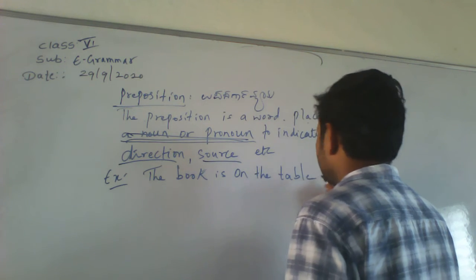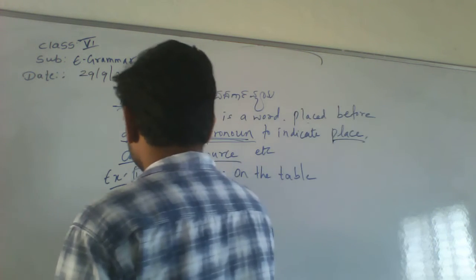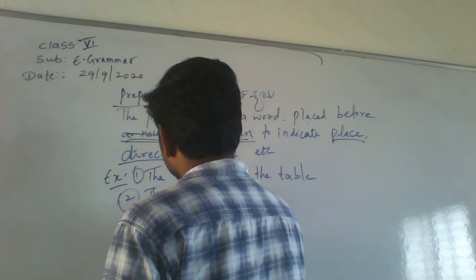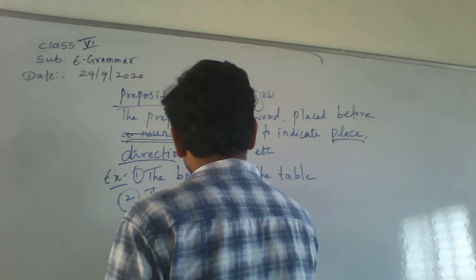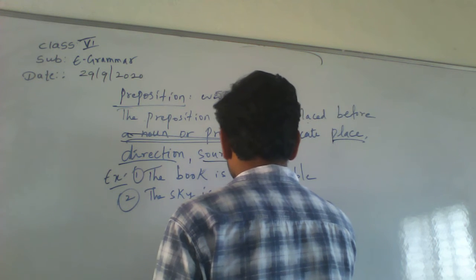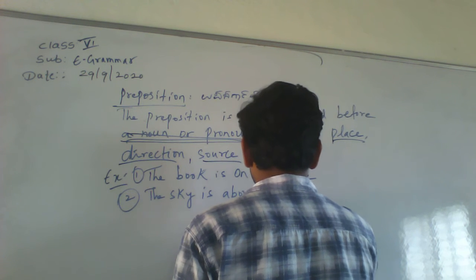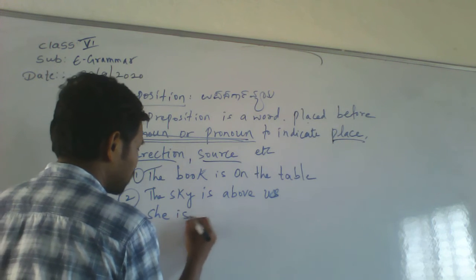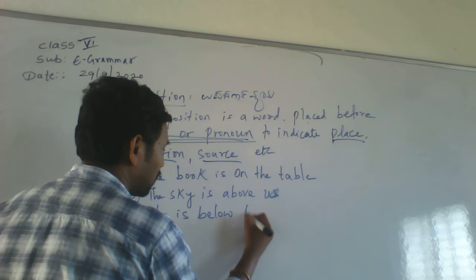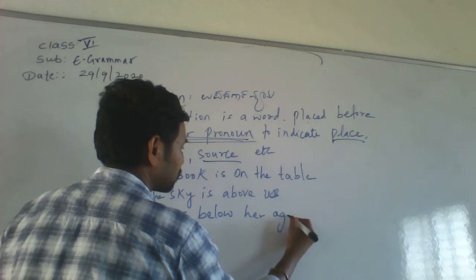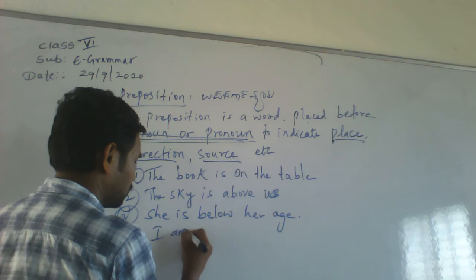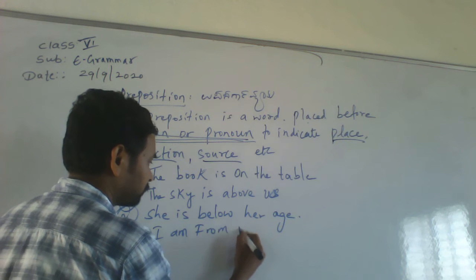Second one: the sky is above us. She is below her head. I am from Nirgundi.